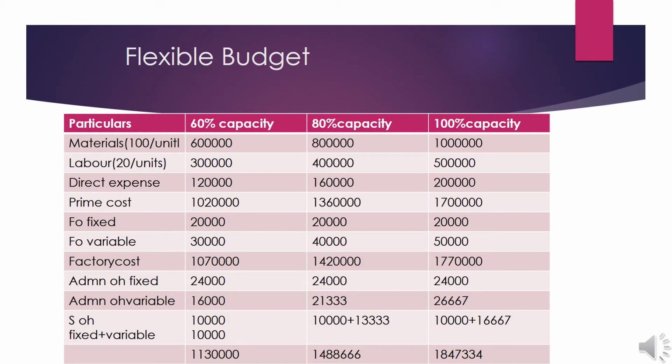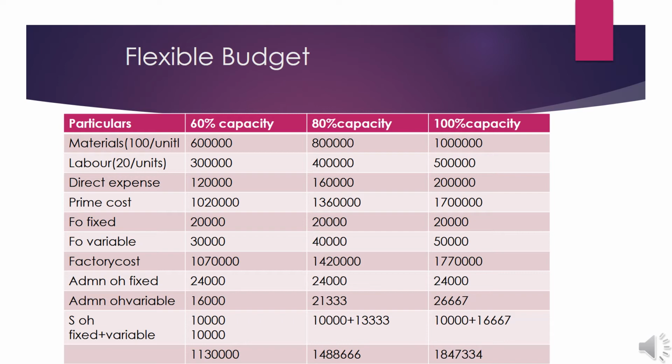Let us see first the 60% capacity. At 60% capacity, the production is 6,000. At 80% capacity, we calculate the production as 6,000 into 80 by 60, which is equal to 8,000.